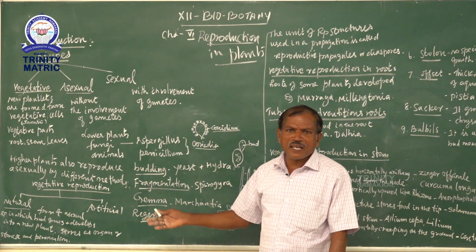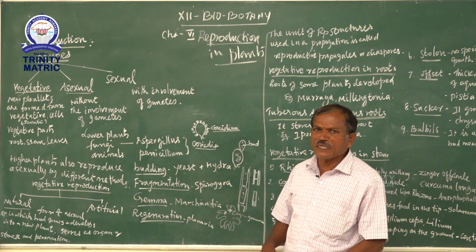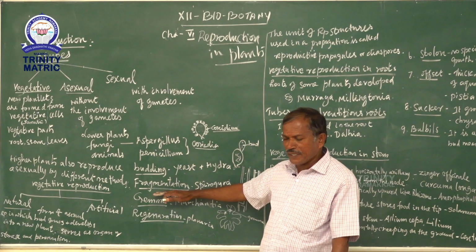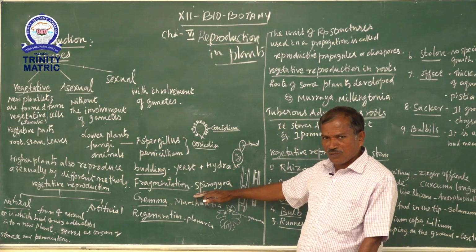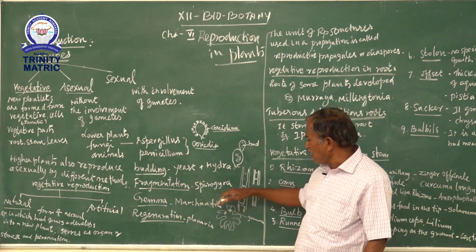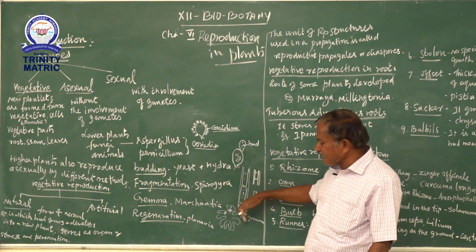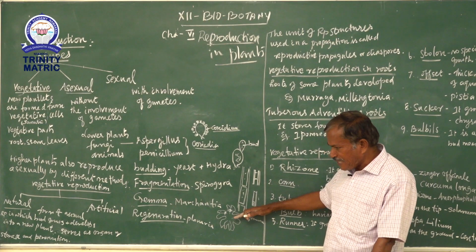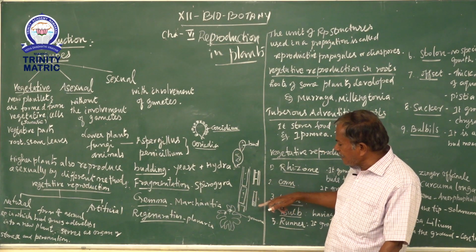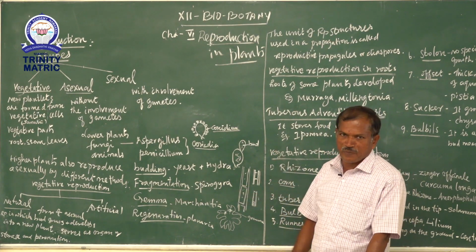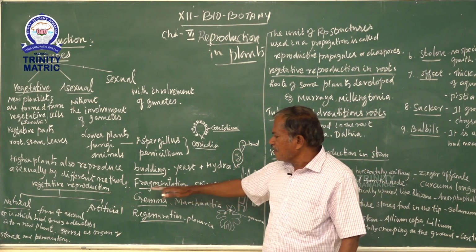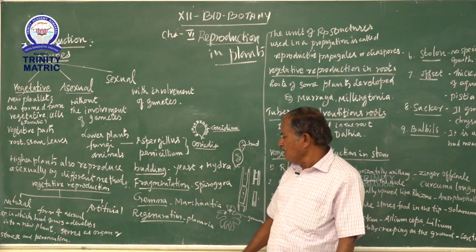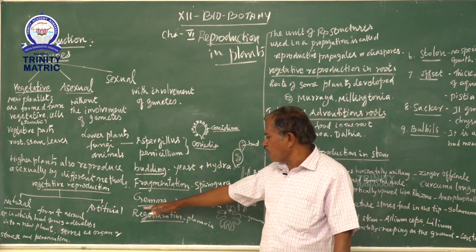The next one is fragmentation. Fragmentation is mostly seen in green plants, especially in algae. Example, Spirogyra. Spirogyra is a long filamentous plant body. It breaks into a number of bits, and each bit develops into a new filament. This is called the fragmentation method. Then gemmae, a specialized reproduction in lower plants.